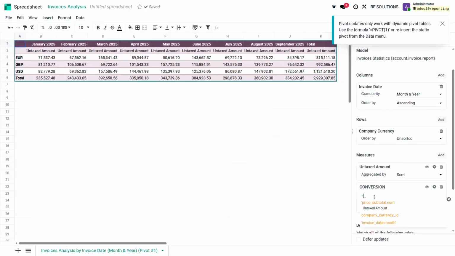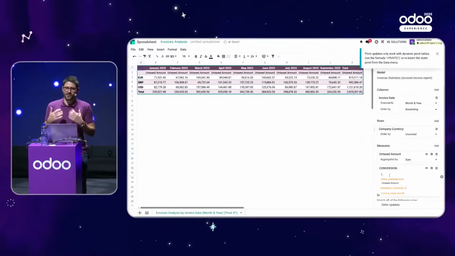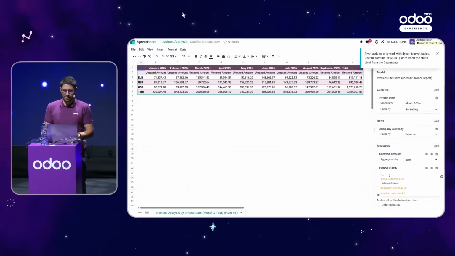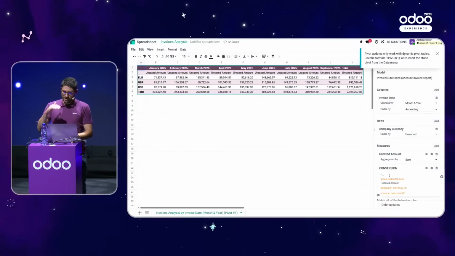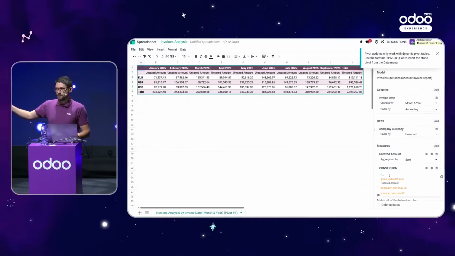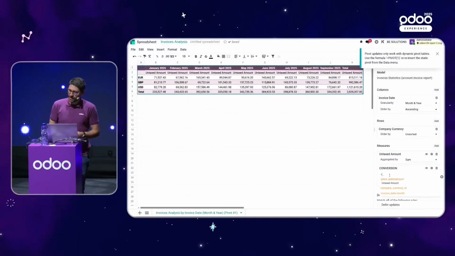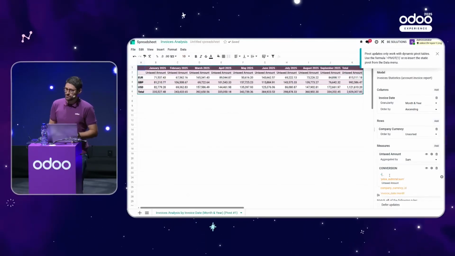From euro to USD or from euro to GBP. You see in a range, I have some value that I can use there, so it's quite dynamic. Price subtotal there, in fact, is the numbers. Company currency is the row, and invoice date month is the column. So thanks to this parameter, I can easily create my own measure.